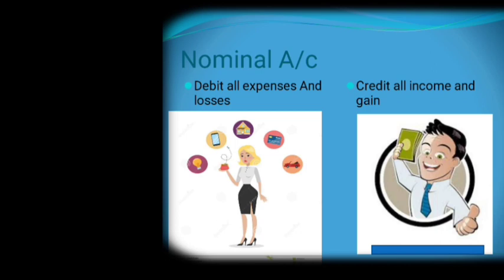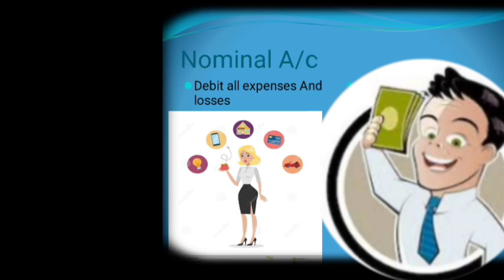In this image, we can see that electricity bill, telephone bill, house rent, other expenses, fuel, all these are expenses, so we have to give debit for them. And when income or gain is generated from business, we have to give credit for it.